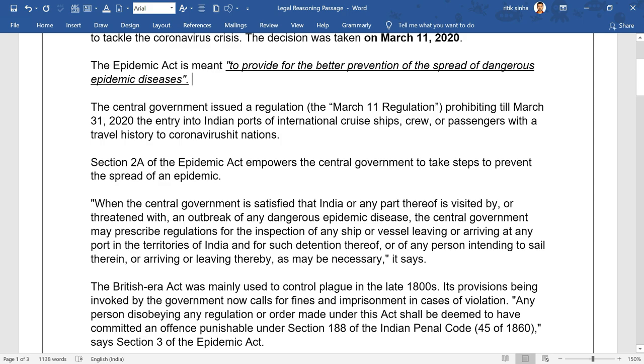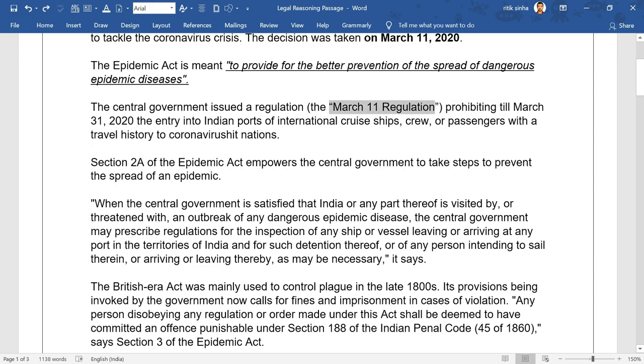The central government issued a regulation which is known as the March 11th regulation, prohibiting till March 31, 2020 the entry into Indian ports of international cruise ships, crew or passengers with a travel history to coronavirus hit nations. So यहाँ पे 3 conditions या 4 conditions दिख रहे हैं, right?